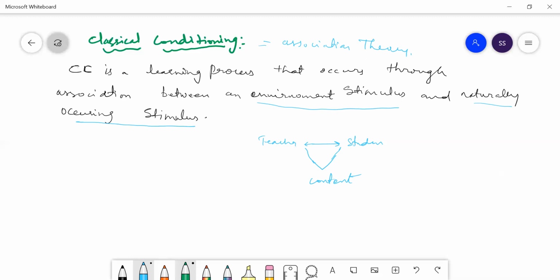That is a natural occurrence, a natural stimulus in the learning process, because the teacher had never planned to ask that student for one pen. That means the student himself has used a naturally occurring stimulus in the learning process.